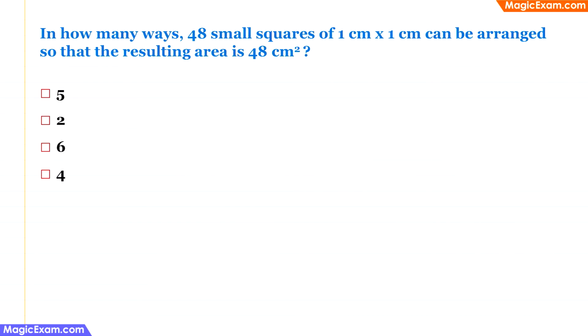In how many ways 48 small squares of 1 centimeter into 1 centimeter can be arranged so that the resulting area is 48 square centimeter? Now there is a small error in this problem. The error is that they have not specified what is the shape in which these 48 small squares should be arranged, because if they don't specify that, then these 48 squares can be arranged in literally thousands of different ways, and the sum of all of them, that is the resulting area, will still be 48 square centimeter. Therefore, all of the answer choices will be correct.